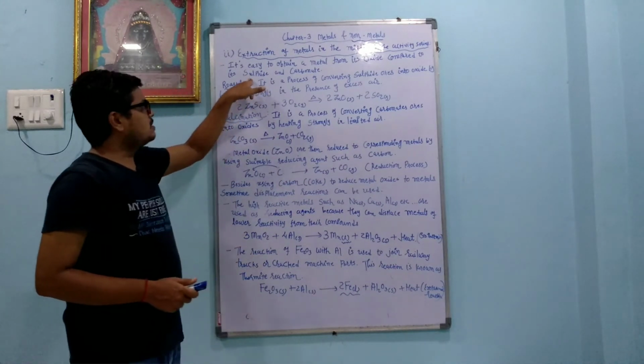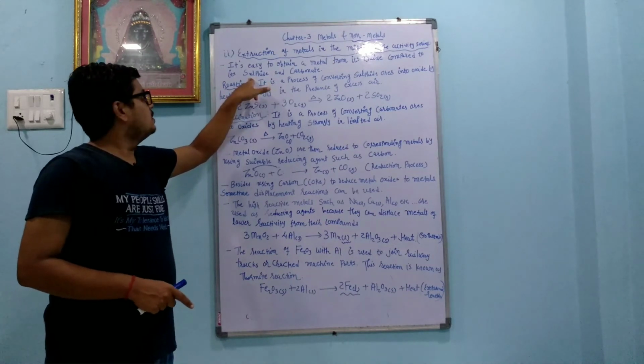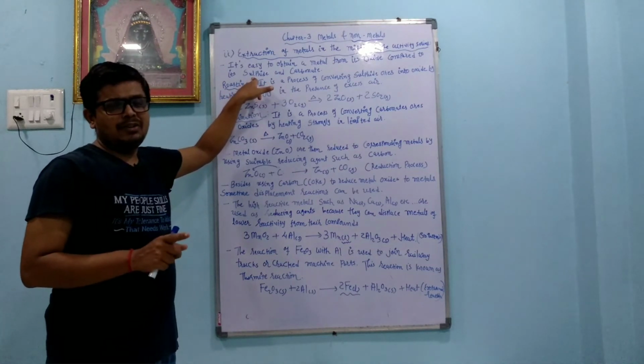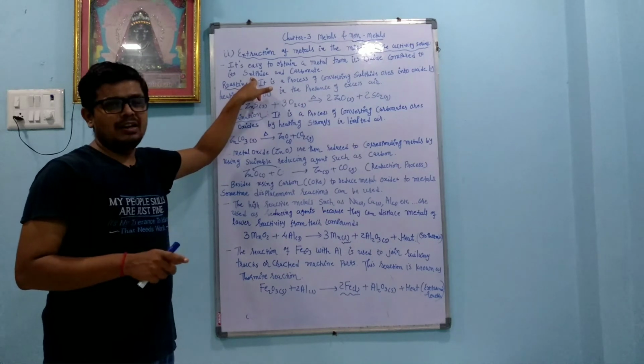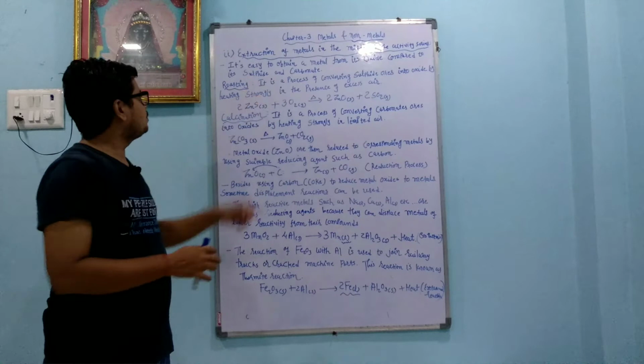Dear student, take care here: sulfide and sulfite are different. Sulfide means sulfur is in the negative ion form, that is called sulfide. Sulfite is SO3 2-, and sulfate is SO4 2-.